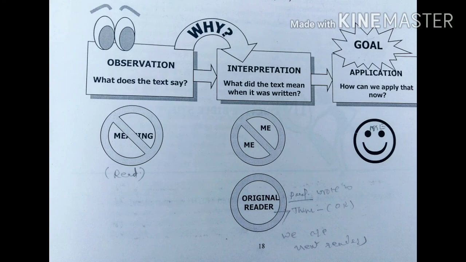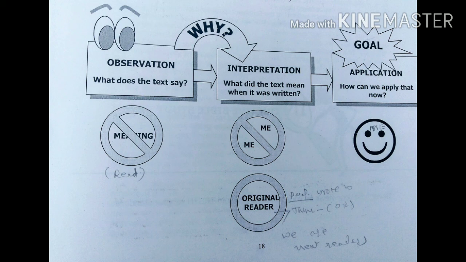Let us know the three types, or three steps, of inductive Bible study. The first one is observation. What does the text say? The second one, interpretation. What did the text mean when it was written? Meaning to the original reader or original hearer. Third one is application. How does the truth of this passage apply to the 21st century?